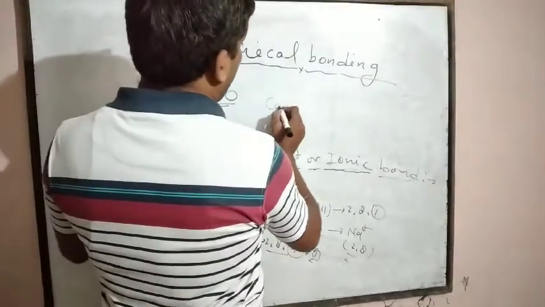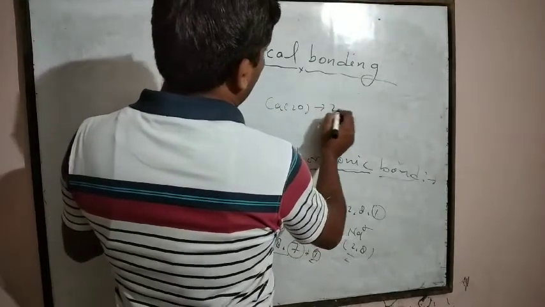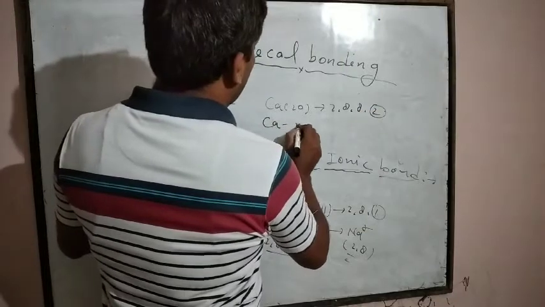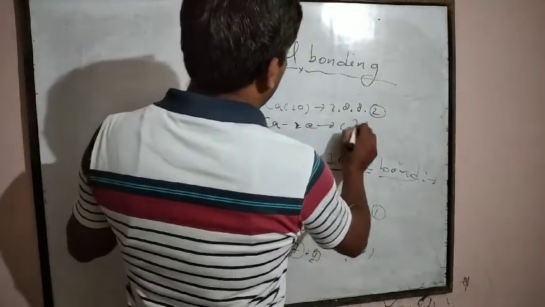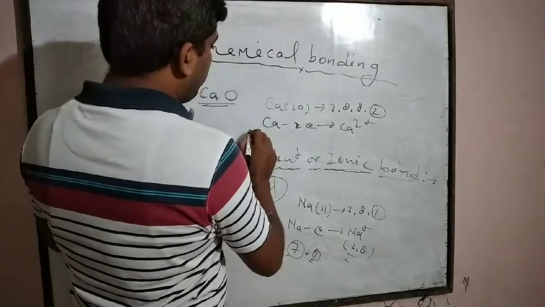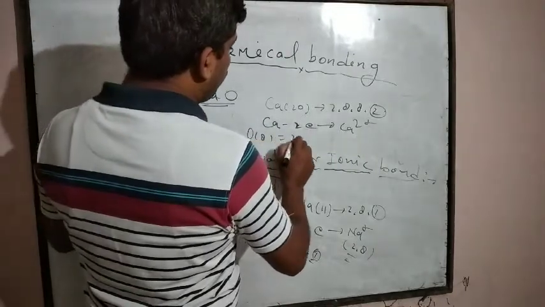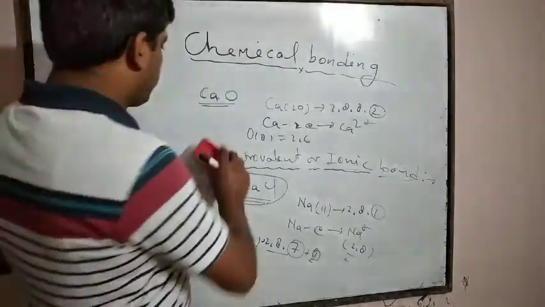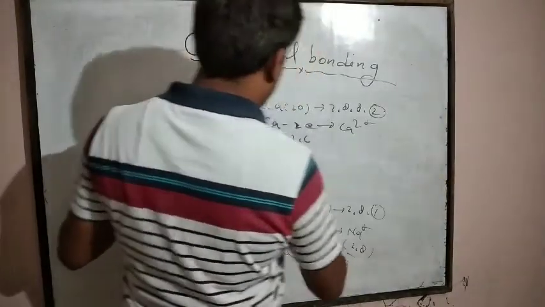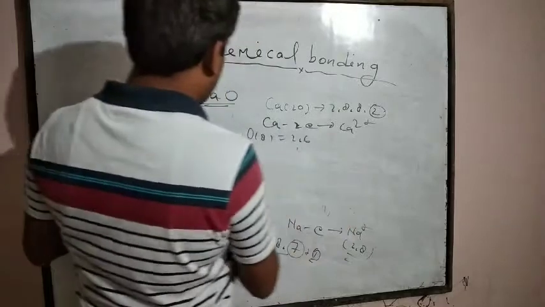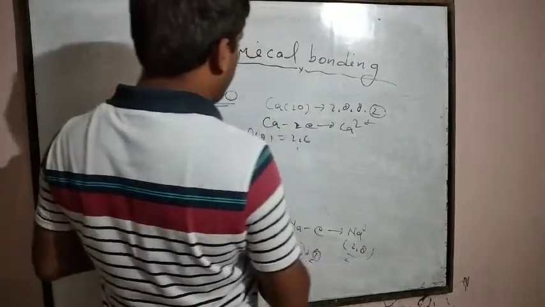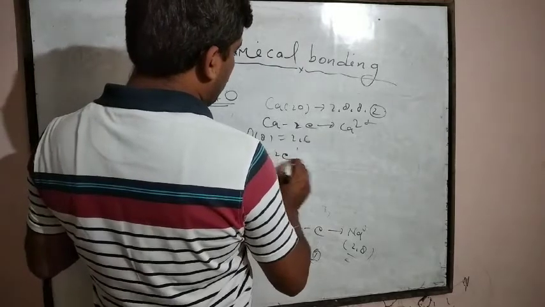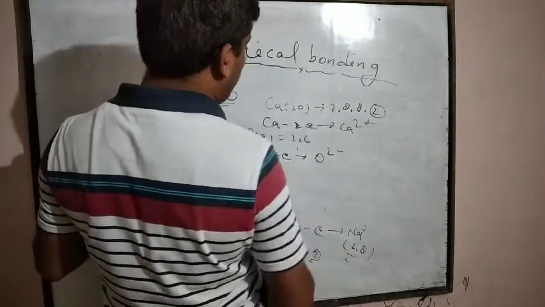The atomic number of calcium is 20, with configuration 2, 8, 8, 2. Calcium loses 2 electrons and changes into Ca2+. Now the atomic number of oxygen is 8, with configuration 2, 6. Oxygen gains 2 electrons and changes into O2-.